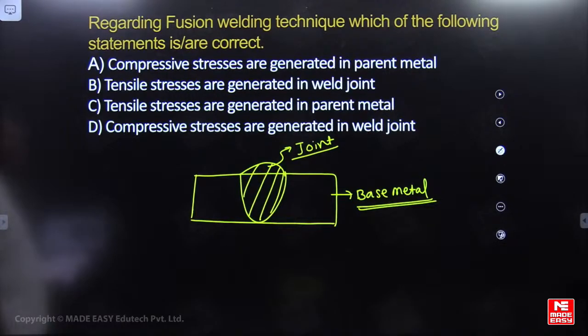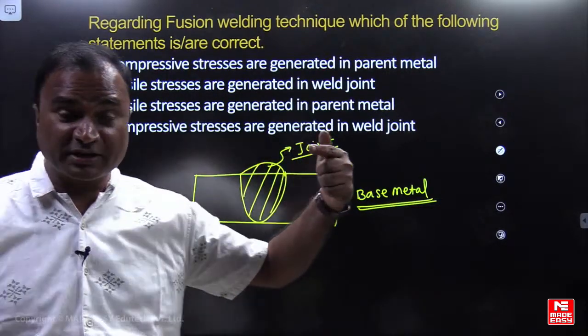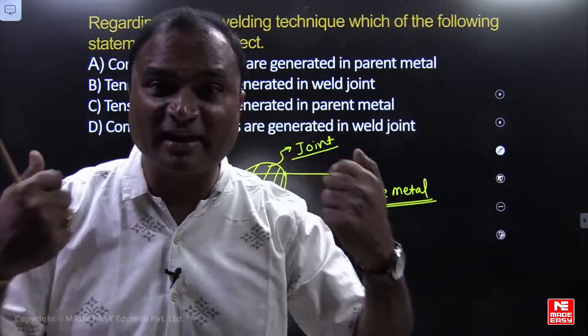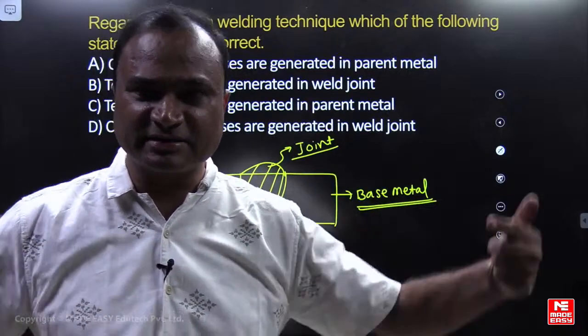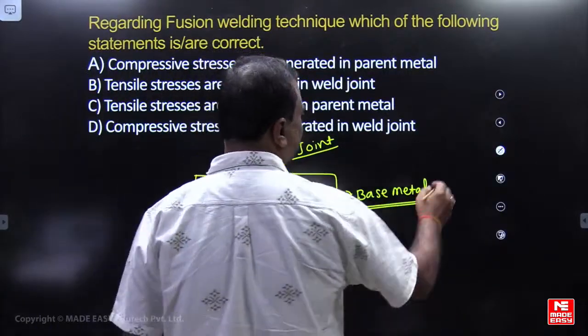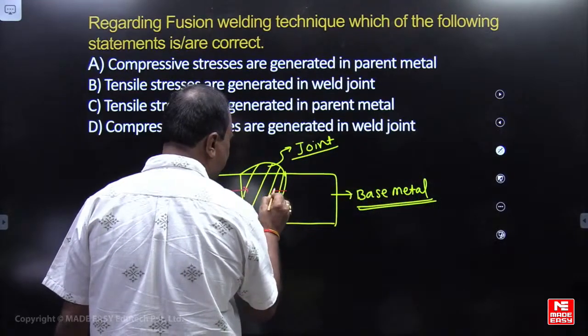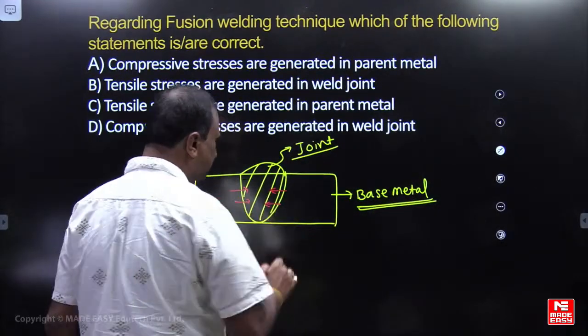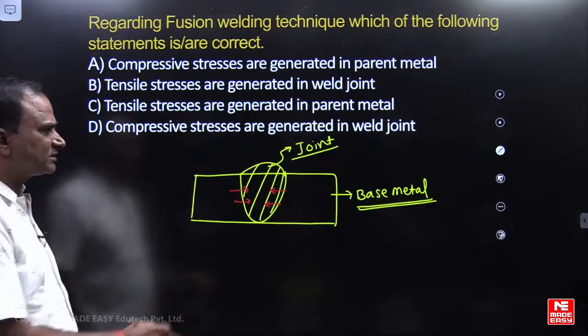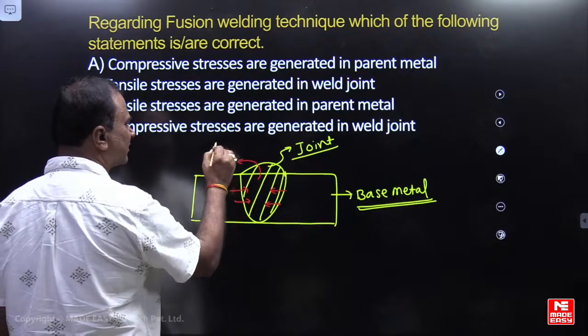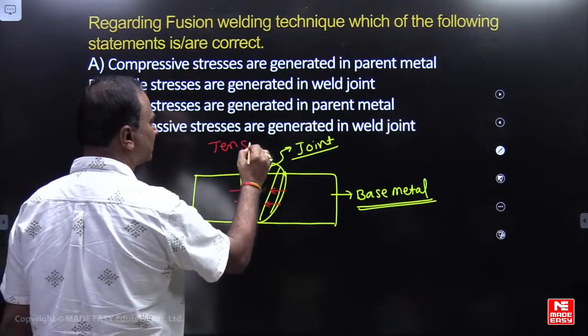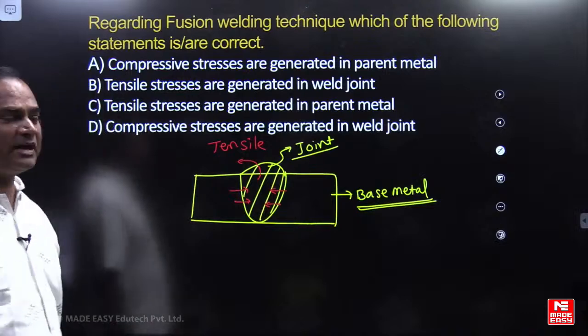Generally, due to shrinkage, the metal will move toward the center. So if you look here, friends, this metal is moving toward the center due to contraction. So if it is moving toward the center, the stress developed will be tensile.